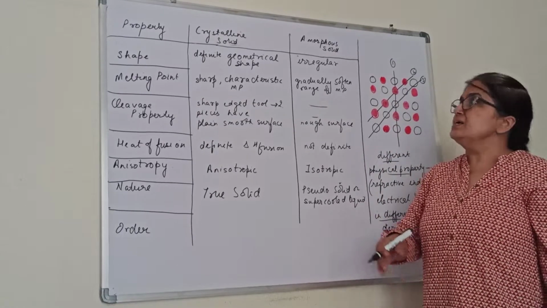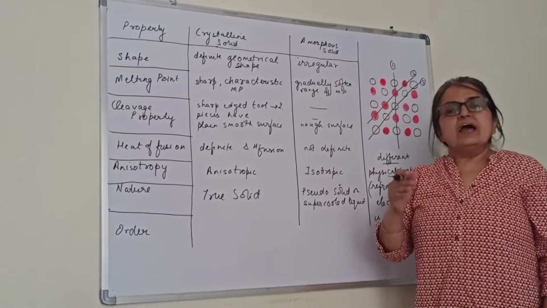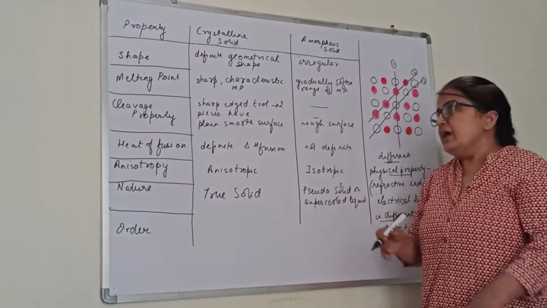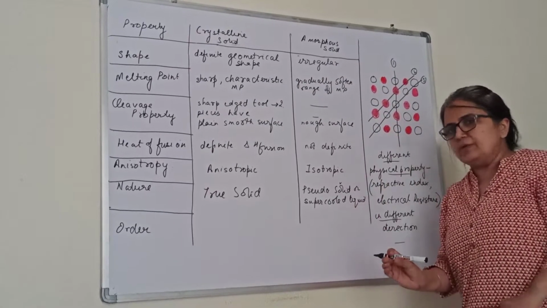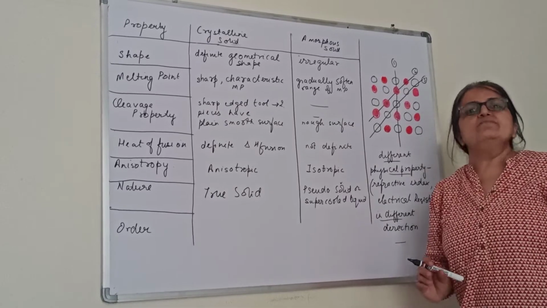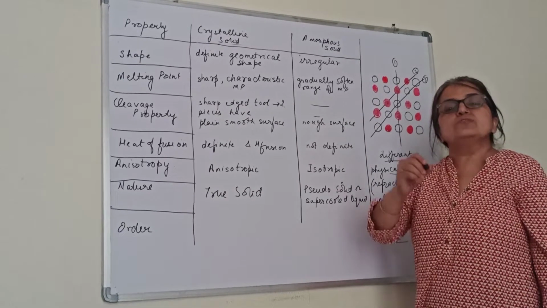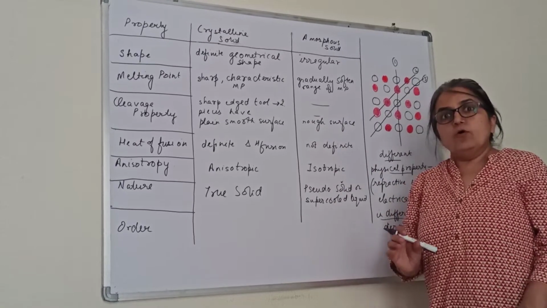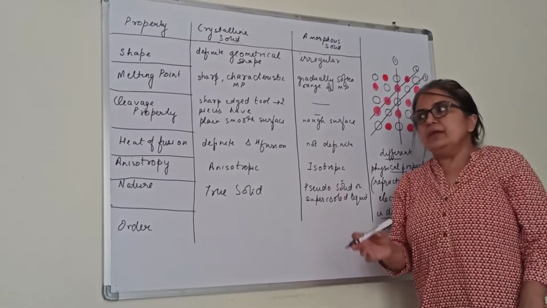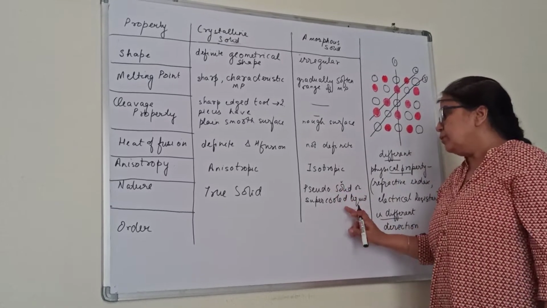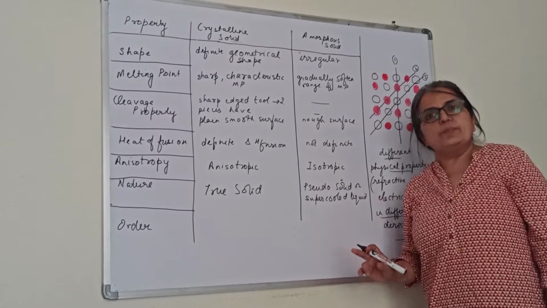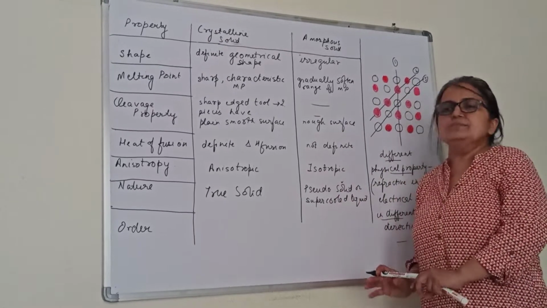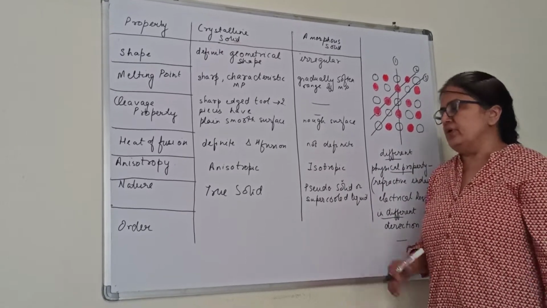Because glass is an amorphous solid, it has the property to flow down. As it flows down, it will become thicker at the bottom. It's important, a 1 mark question asked. Window panes of old ancient buildings become thicker at the bottom over the years. The reason being, glass is a super-cooled liquid. It has the property to flow down, so it becomes thick. Right? This is one question asked.